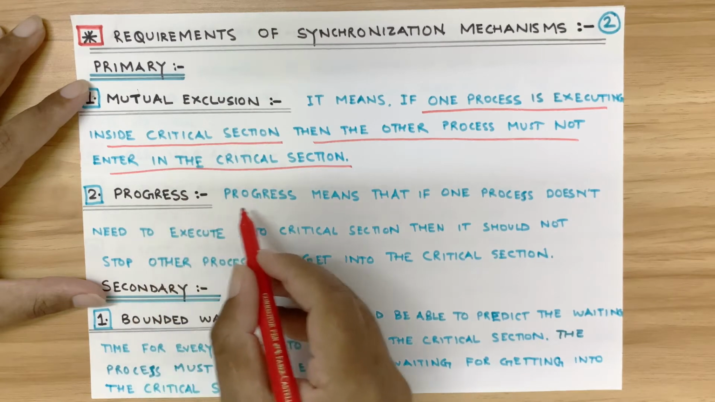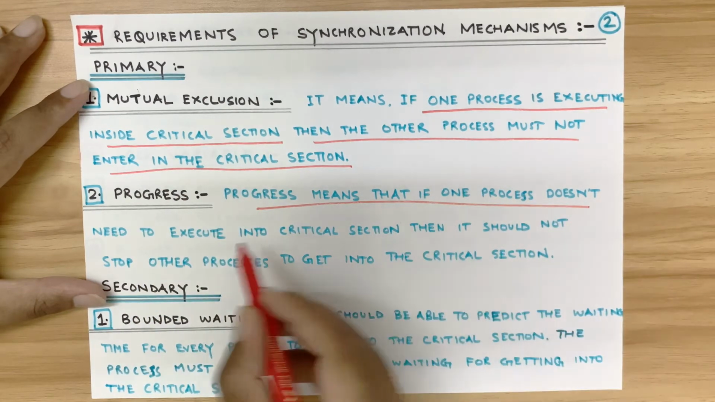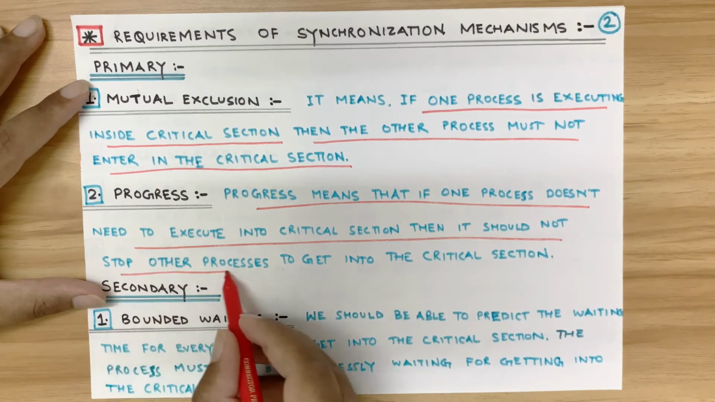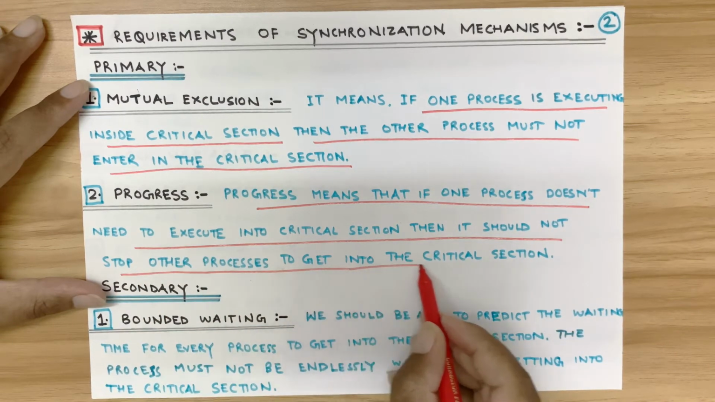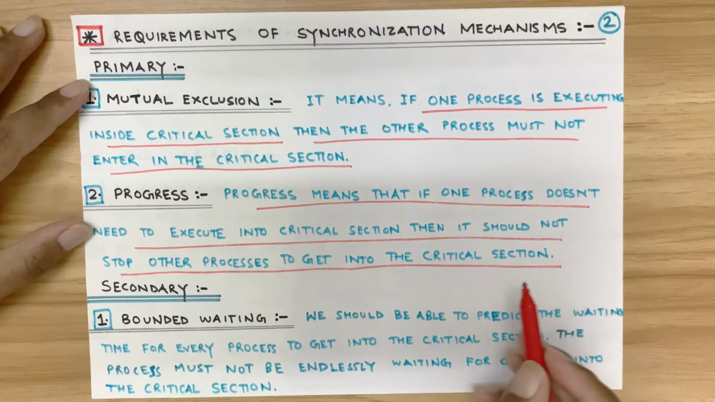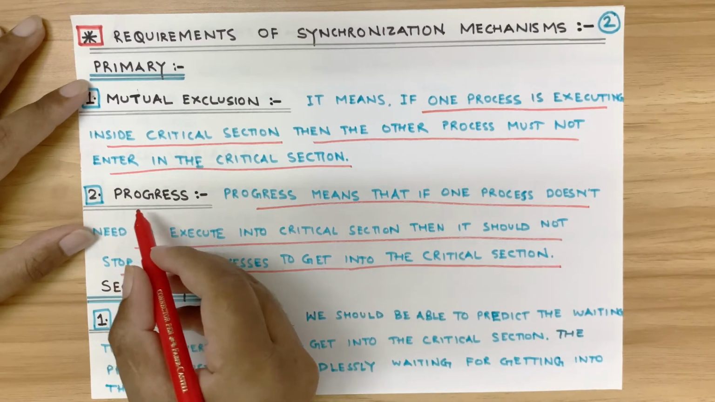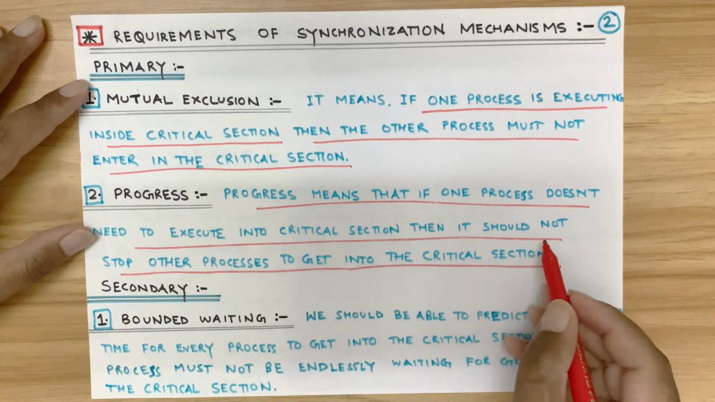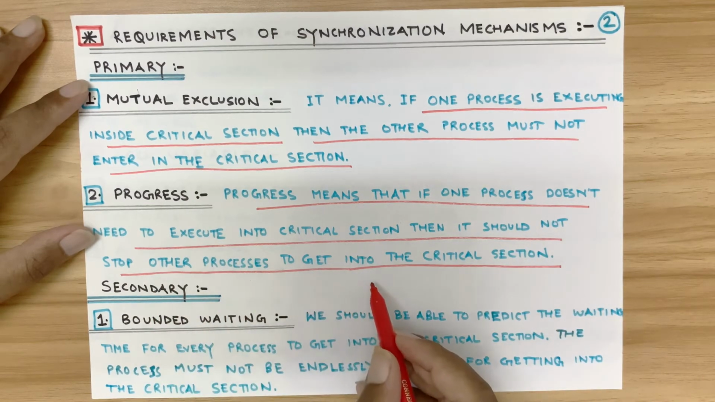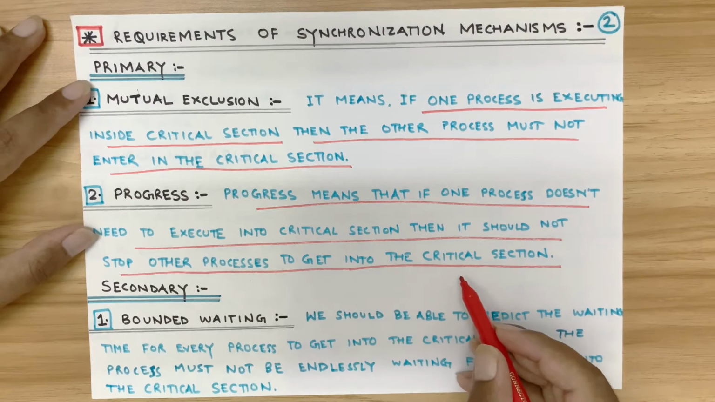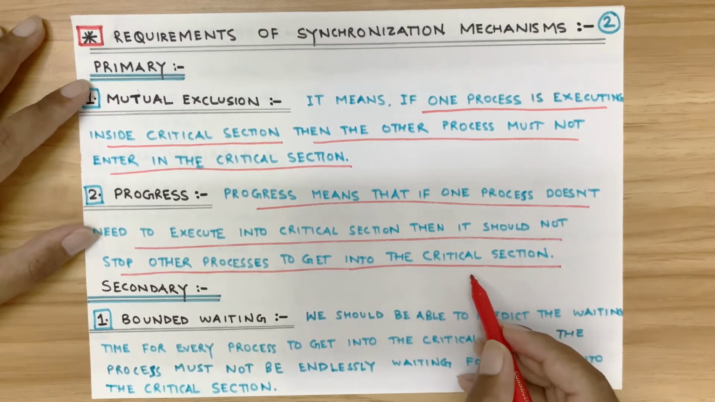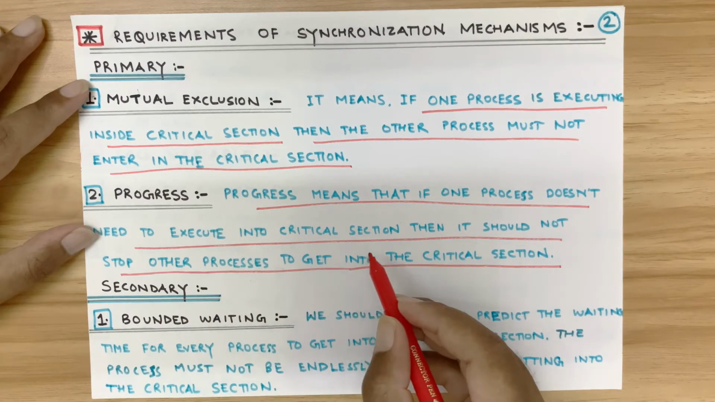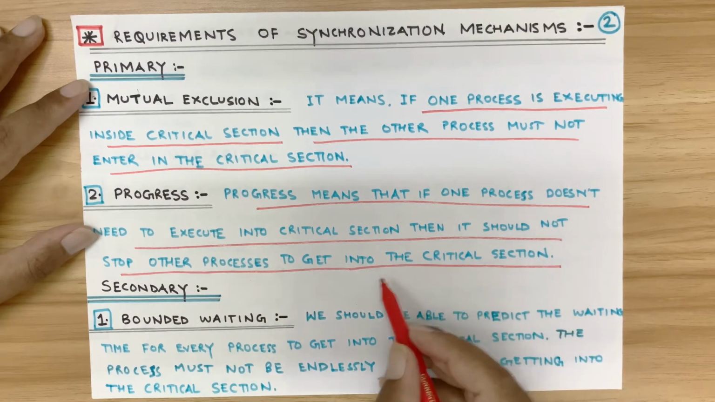Now what is progress? Progress means that if one process doesn't need to execute into critical section, then it should not stop other processes from doing so to get into the critical section, right? The condition of progress tells us that if one process is not executing inside critical section, then it should not stop other processes from going into critical section, right? This one is not executing in the critical section, so it should not stop in any way the other process from going into critical section.